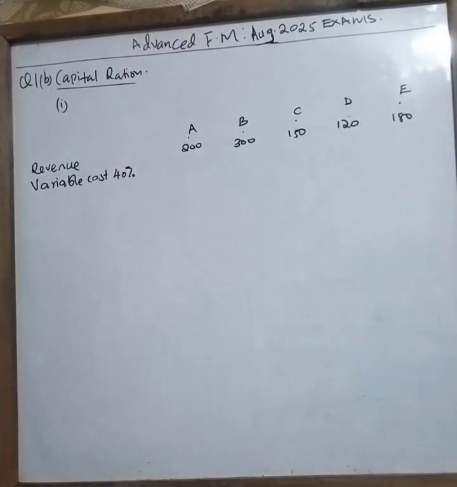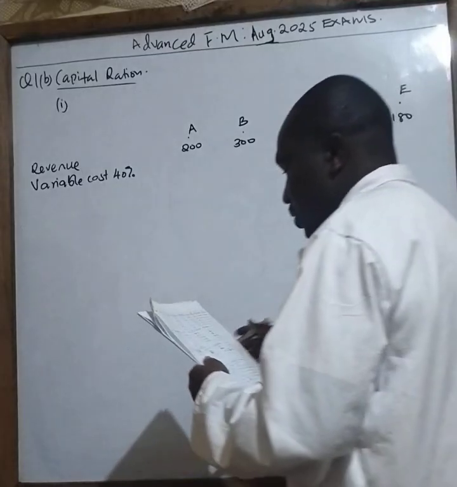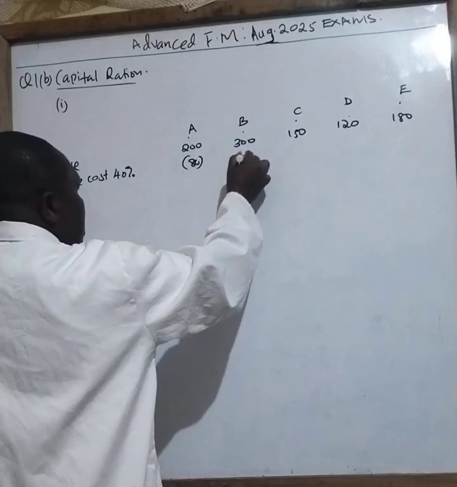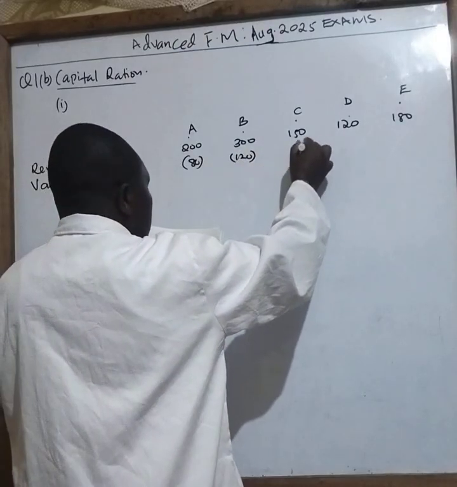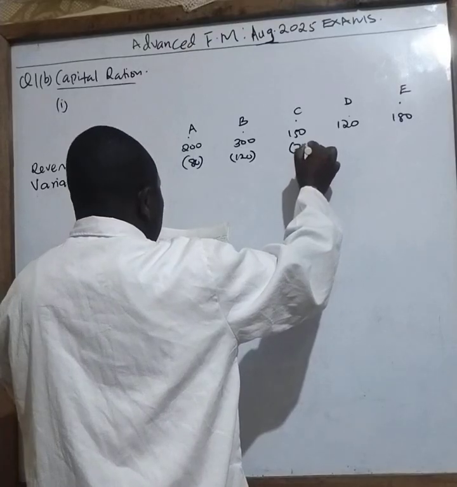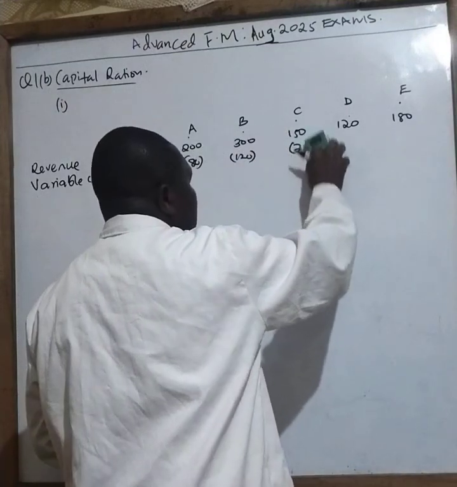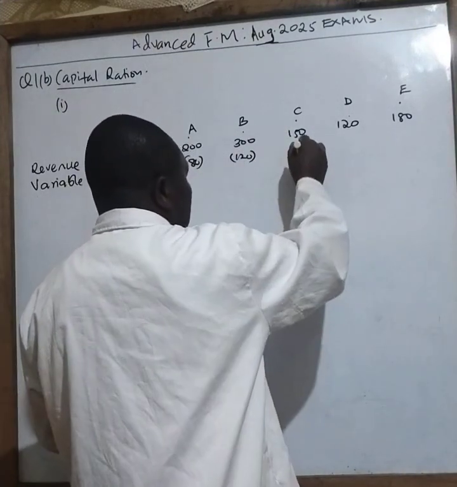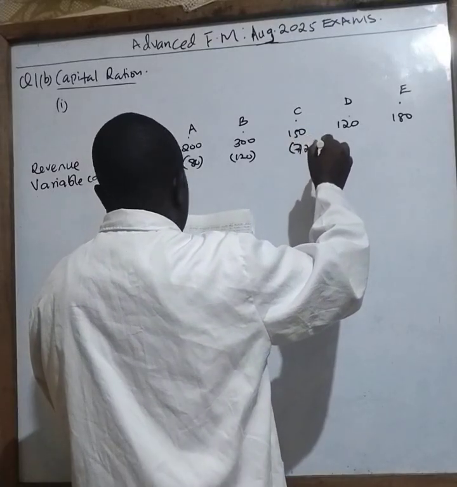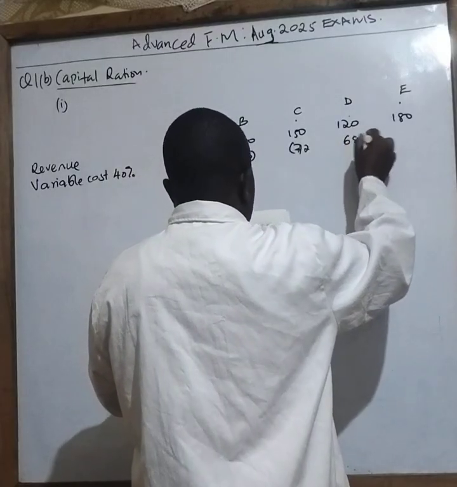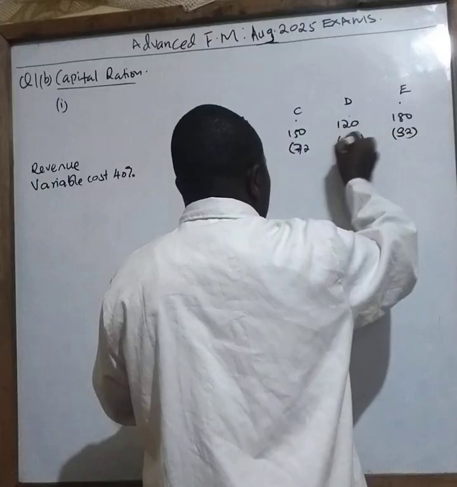If you work out 40% of the revenue we have been given, you get here 80, here 120, here 72, and 68.